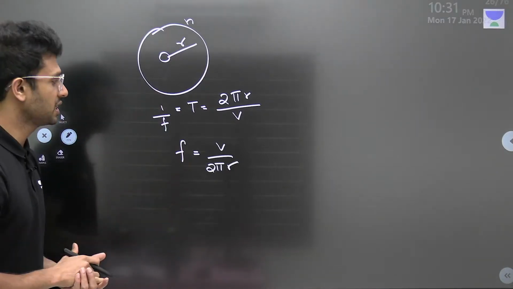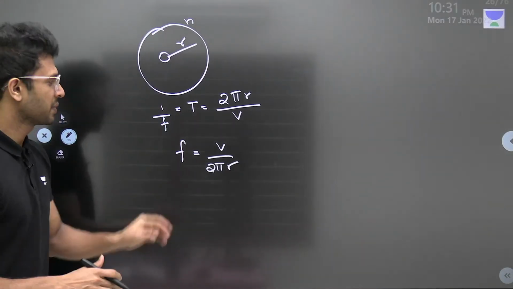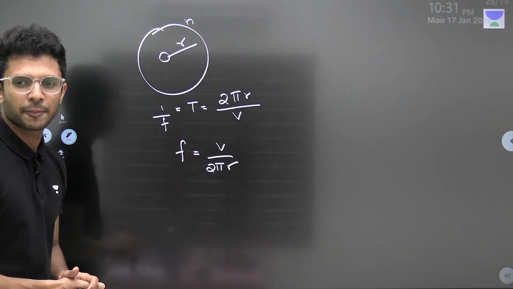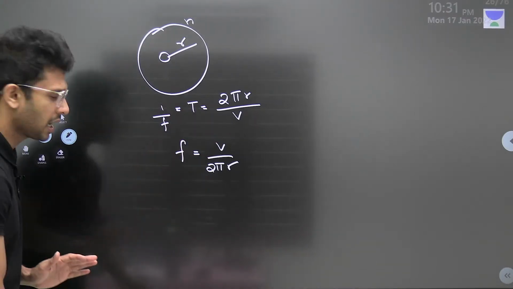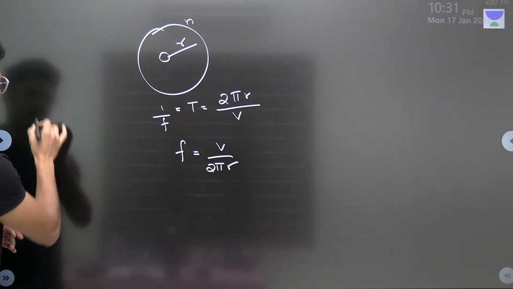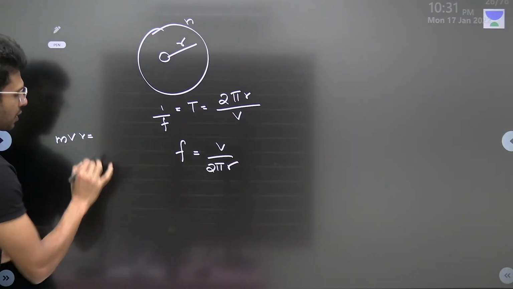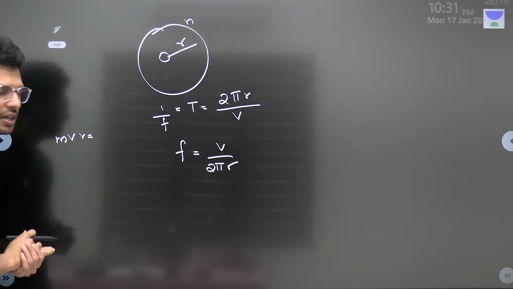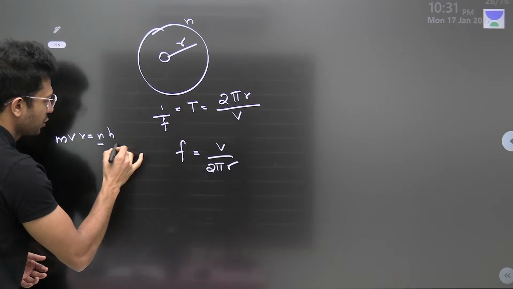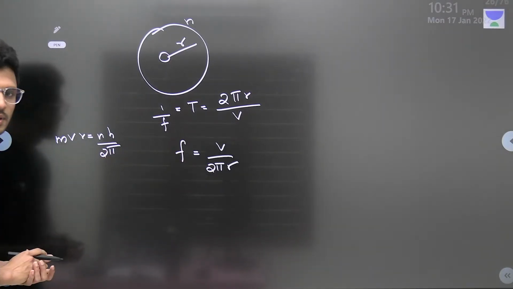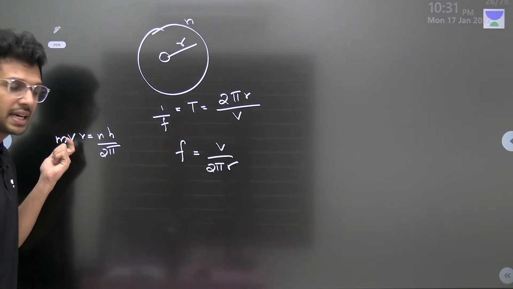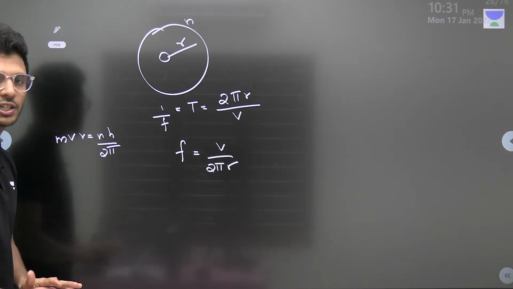I will have to make so many substitutions here. Now we have to substitute for v. Do you remember the angular momentum, which can be written as mvr, should be equal to nh by 2 pi? The angular momentum of an electron in the nth orbit is mvr equal to nh by 2 pi.